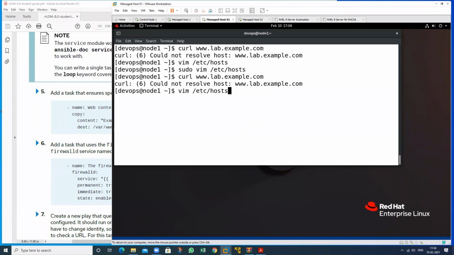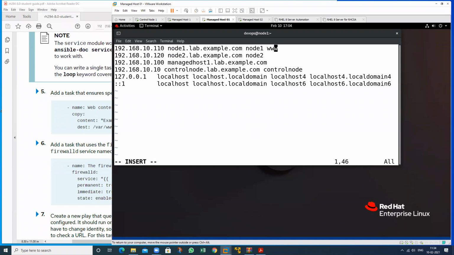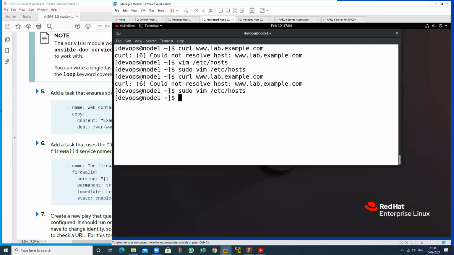So just go to the file again, www.lab.exampleexample.com. So I will write the whole name, then I will try. Yes, it's working. So you have to write the whole name, because the name resolution is not working. Now it's working. Yes, sir. So this is the concept.